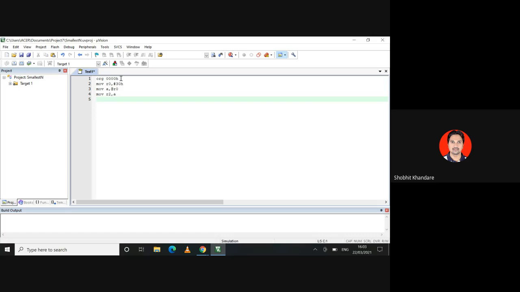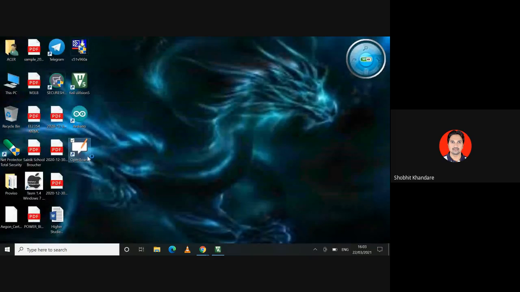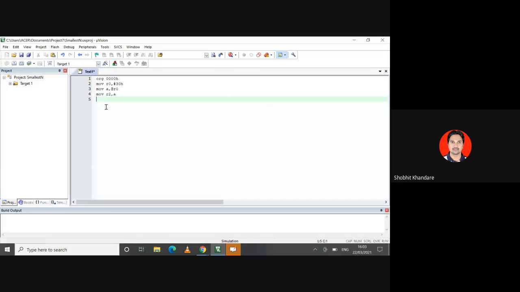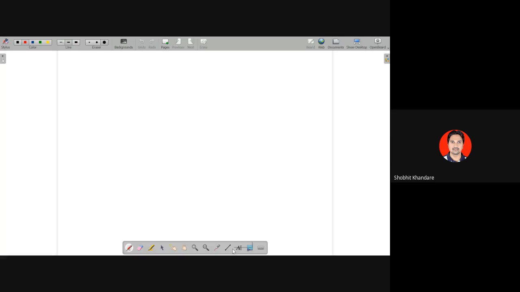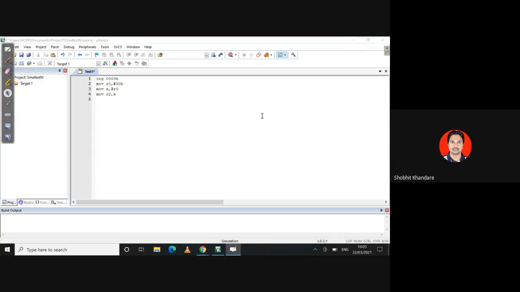So the first address is at the internal RAM. The internal RAM will have the address 30H. Now at 30H, suppose I am taking the number as 06.